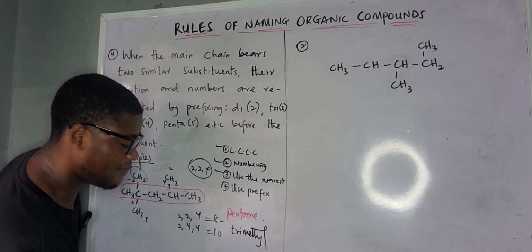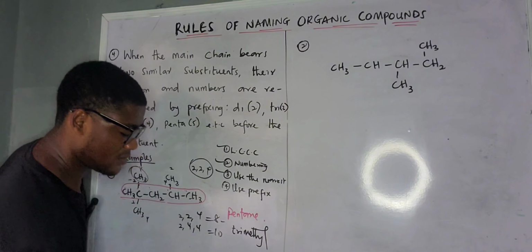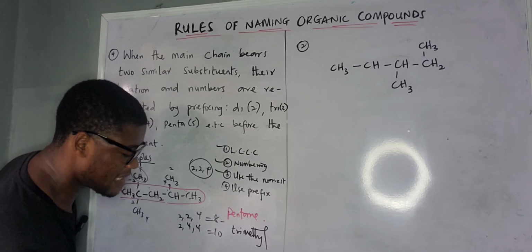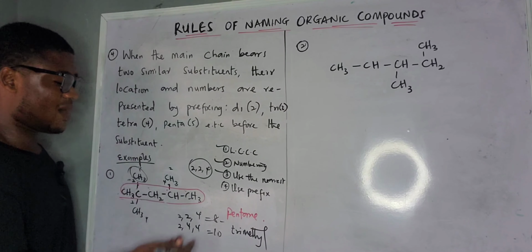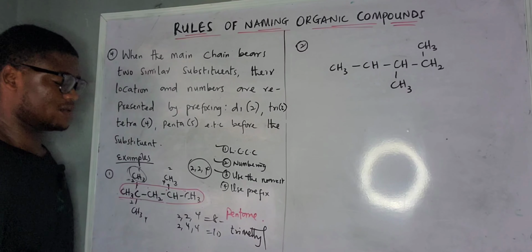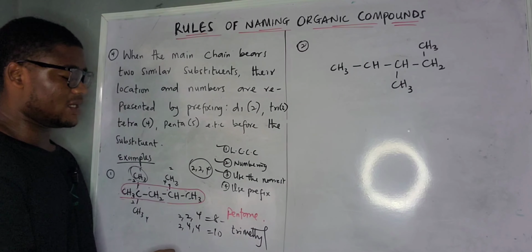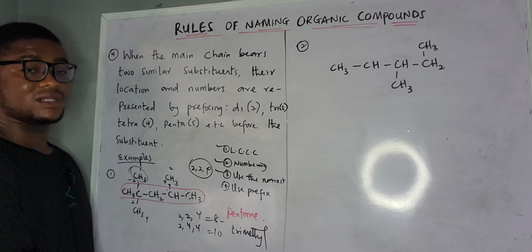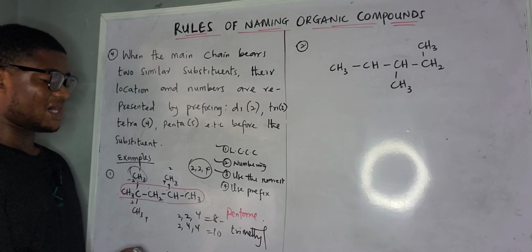So now, let's say we have pentane, followed by trimethyl. Then you are going to add the number, which is 2, 2, 4, with dashes. This is the rule. When you want to write number and words, just alphabet, you are going to separate them. You know, this one is number and this one is alphabet.